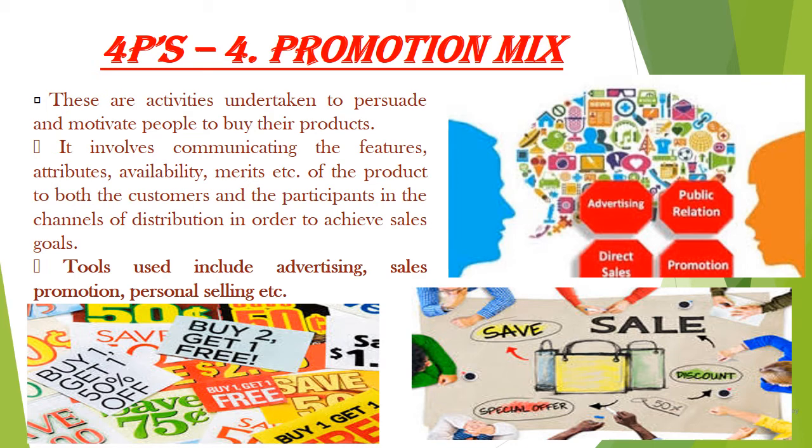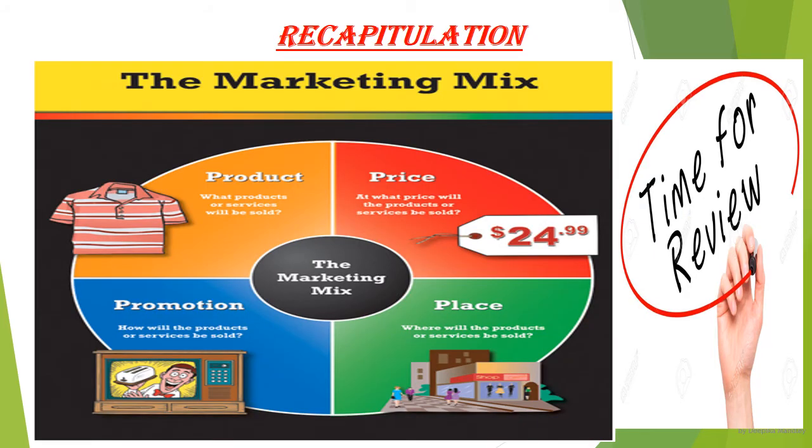So to recapitulate, today we covered the meaning of marketing mix, that is, the combination of variables or tools chosen by a firm to prepare its market offering. Then we discussed briefly the 4 P's of the marketing mix: the product, what products or services will be sold; price, at what price will they be sold; place, where will they be sold; and promotion, how will they be sold.